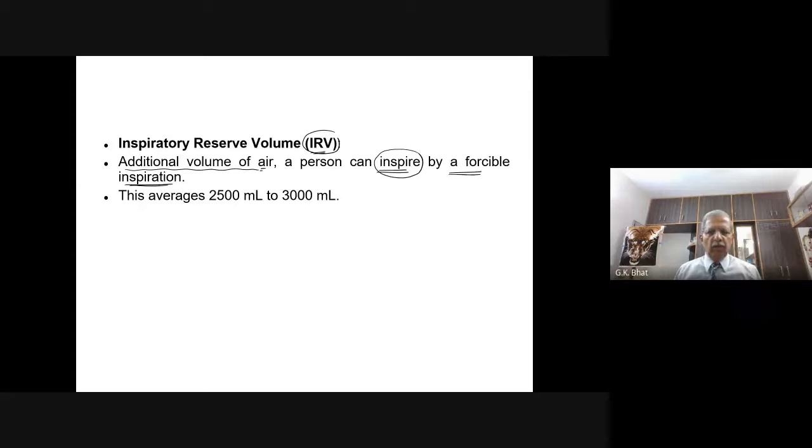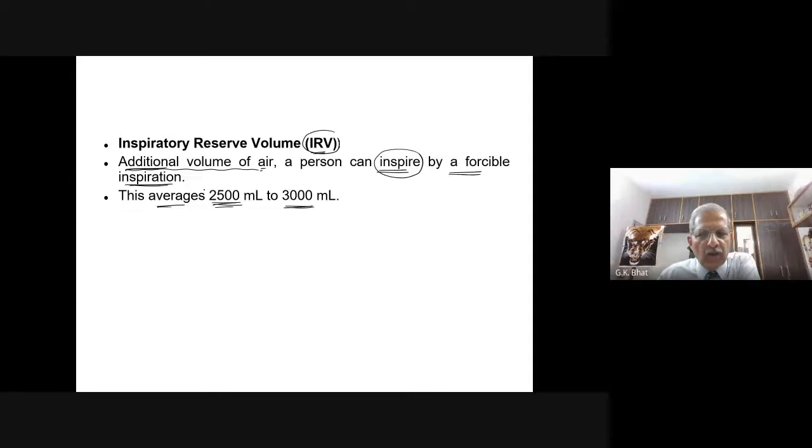It is possible. Additional volume of air, additional to whatever you are normally doing. You are putting force. A person can inspire an additional volume of air by a forcible inspiration. This is on an average 2,500 ml to 3,000 ml.